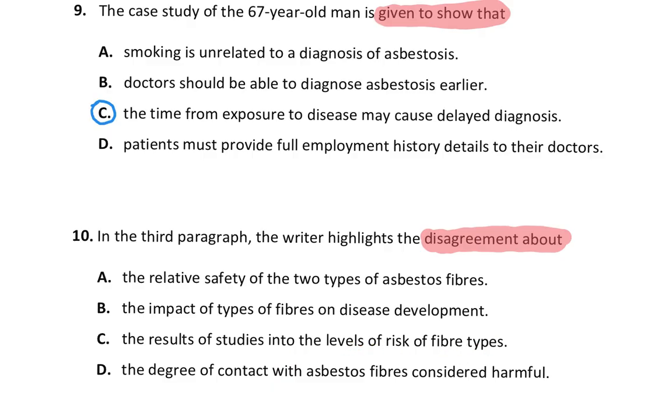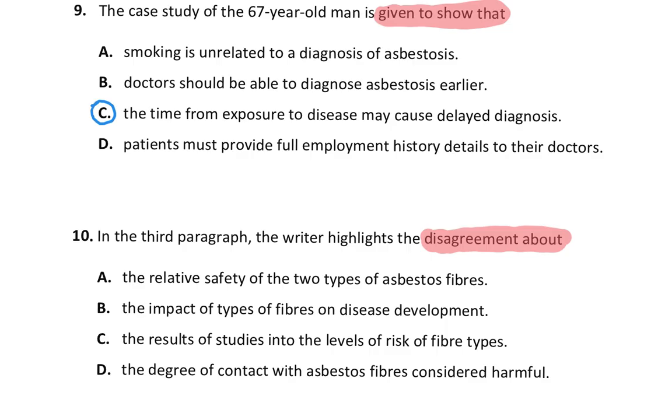Then C, the results of studies into the levels of risks of fiber types. Are we focusing on the results of studies into the levels of risks of fiber types? It's like this is not really explaining anything for me now. Then D, the degree of contact with asbestos fibers considered harmful. If we talk about degree of contact, it is about level of exposure. So exposure, contact, degree, level.